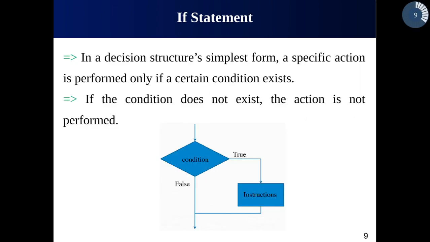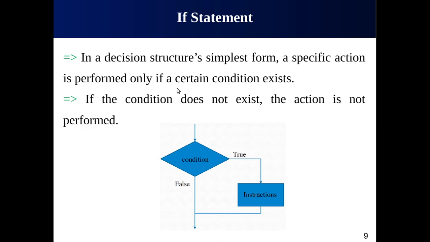Okay, so the focus of today's lecture is on the decision control flow, and inside the decision control flow we have different statements available. The first and the simplest one is called the if statement. This is very simple to understand because it is based on how we take our everyday decisions. Most of our decisions are based on certain conditions.